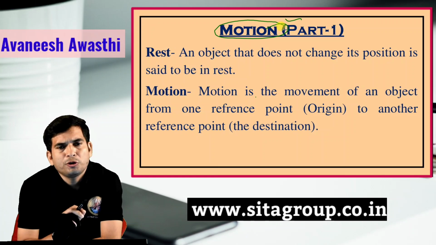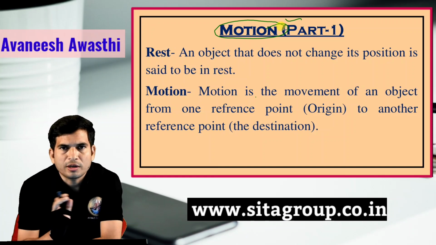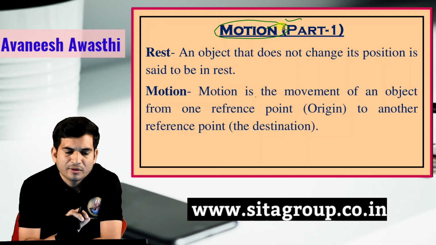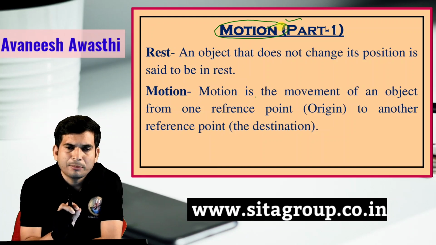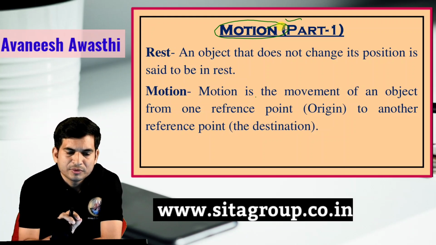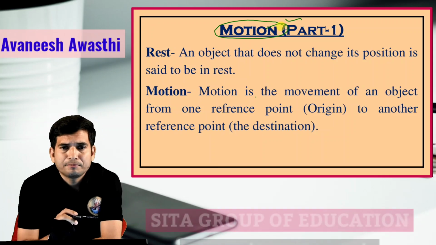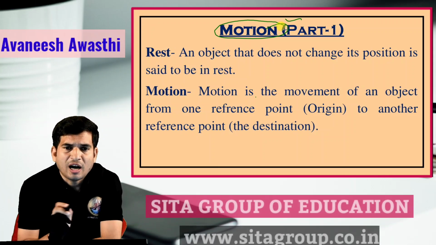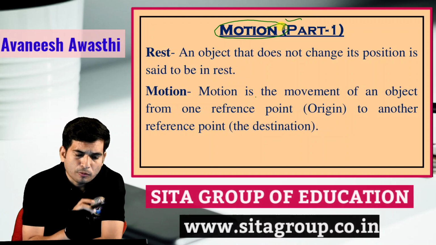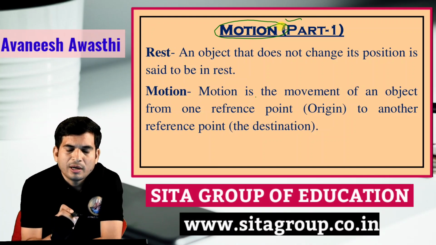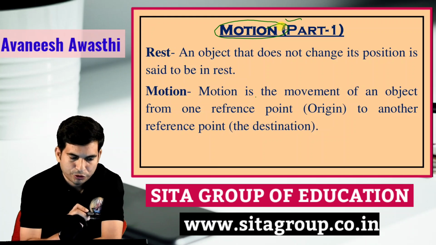In which position are you, in motion or at rest? Suppose you are sitting in a train, and in front of you another person is also sitting on a seat. With respect to that person, are you in motion or at rest? So watch the full video, then you will be able to get the answer to this question.